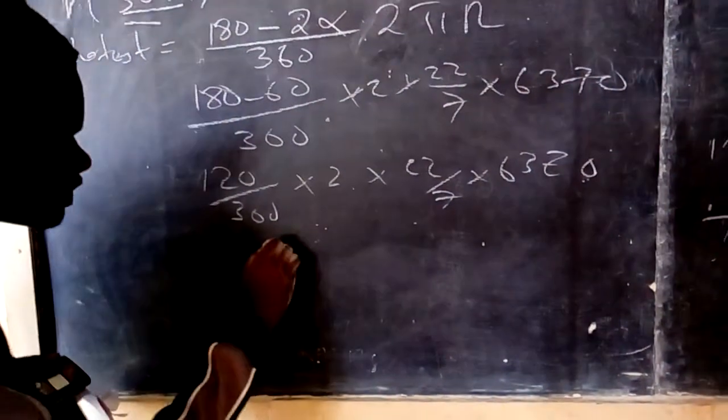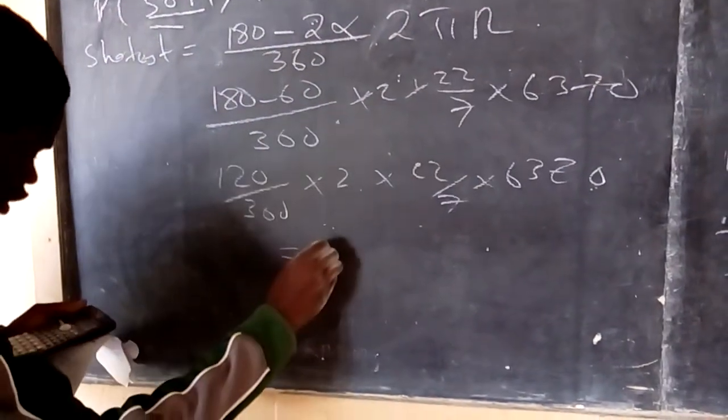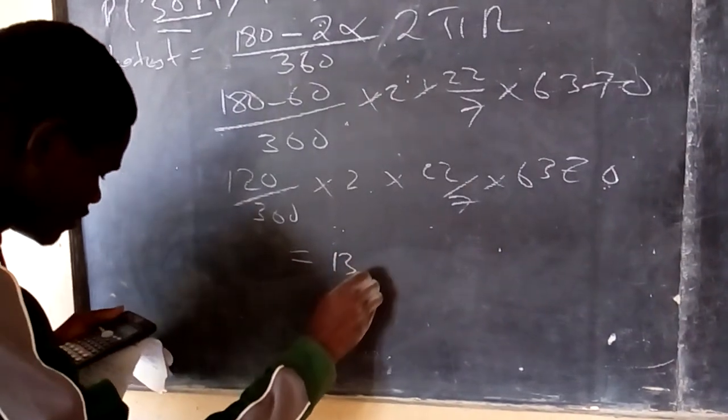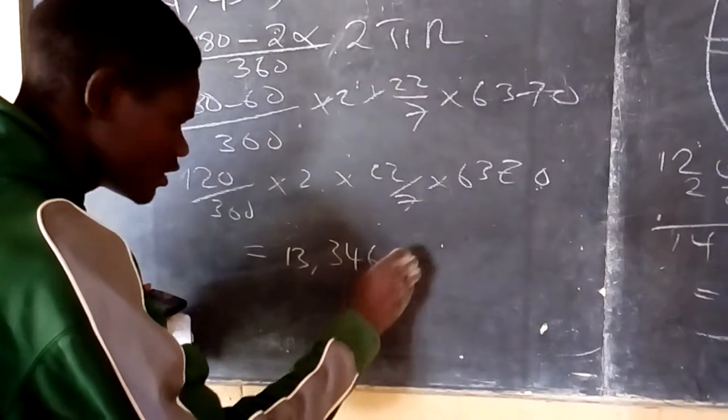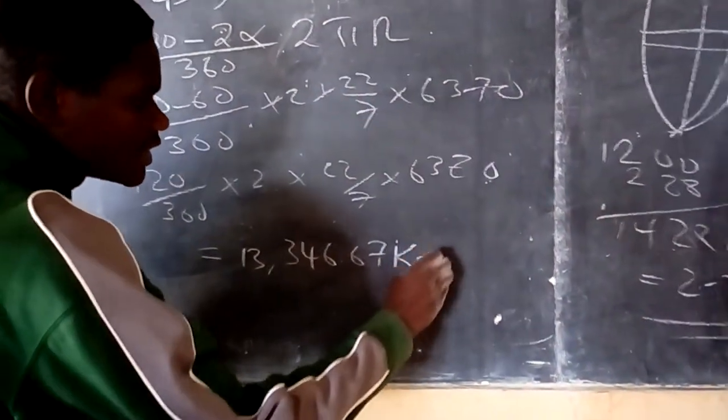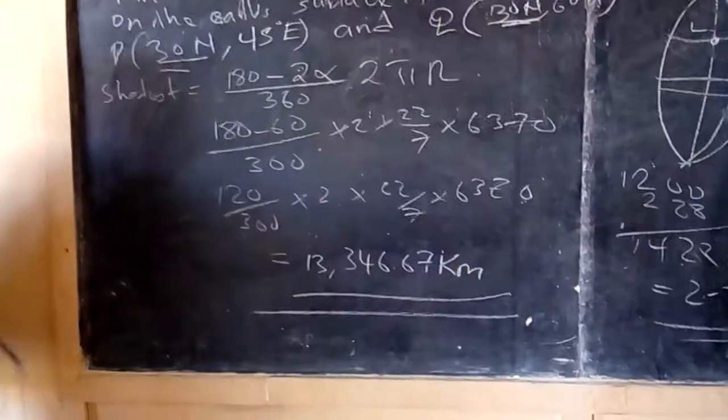Now you find that the shortest distance covered at this point is 13,346.67 kilometers. That is the shortest distance.